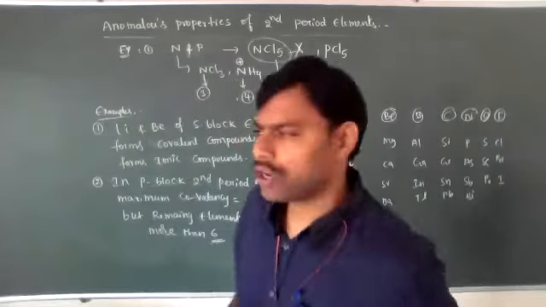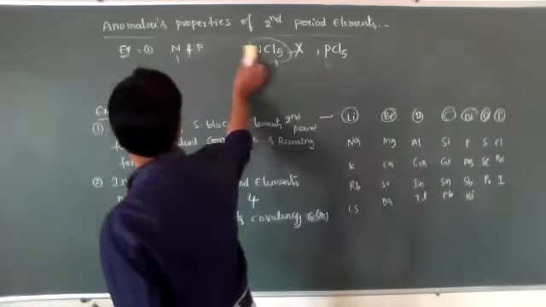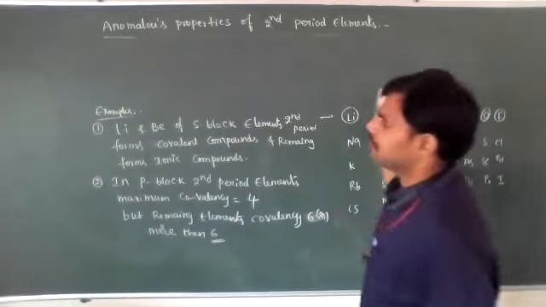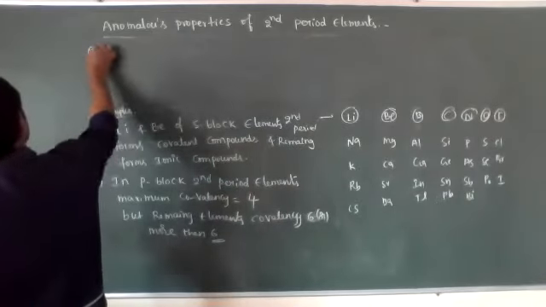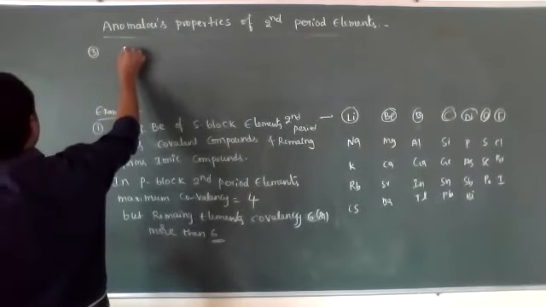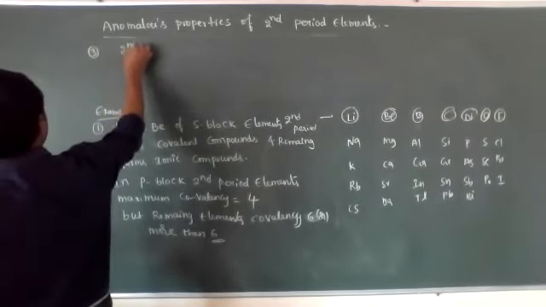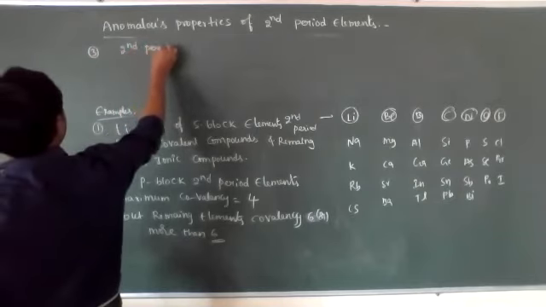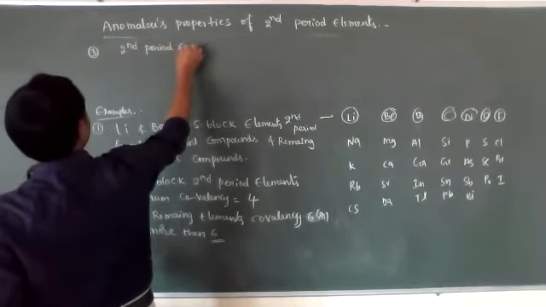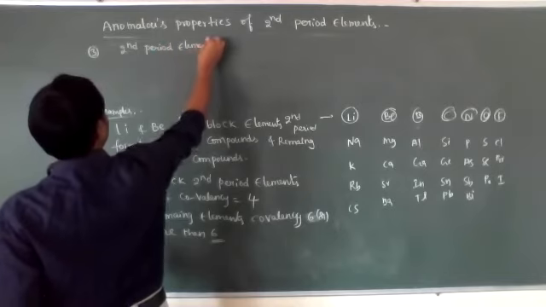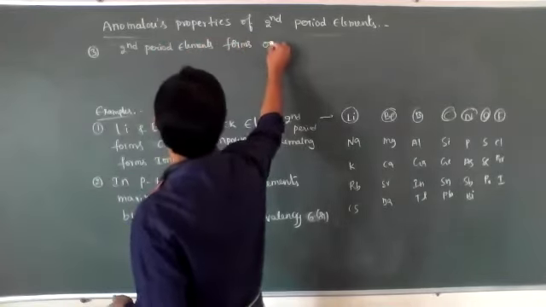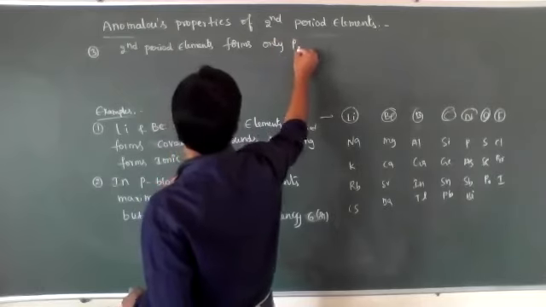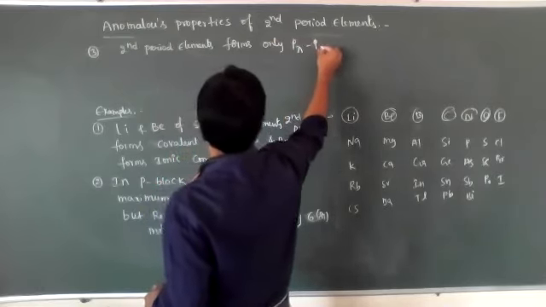Next, one more important property: the second period elements form only p pi and p pi bonds.